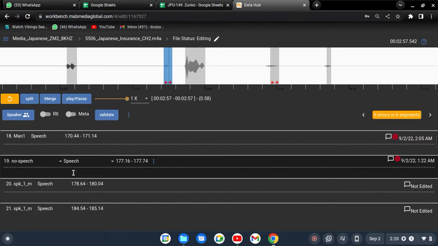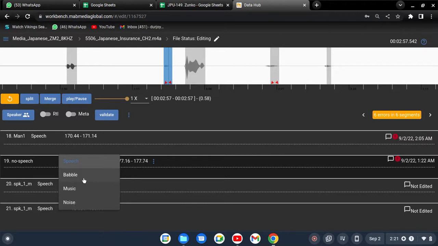There is no word in here. For those segments, go to this place, mark the segment speaker as no speech, and the category will be noise.